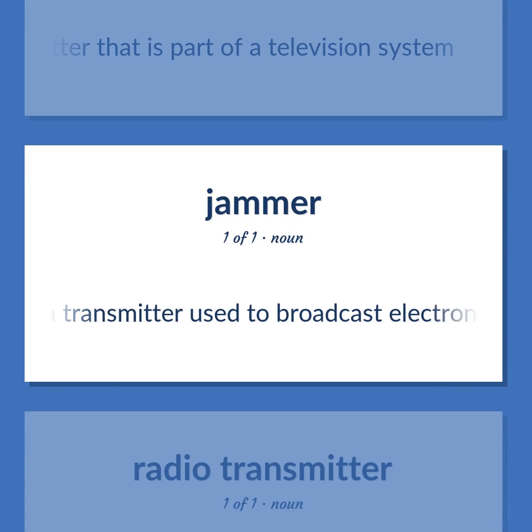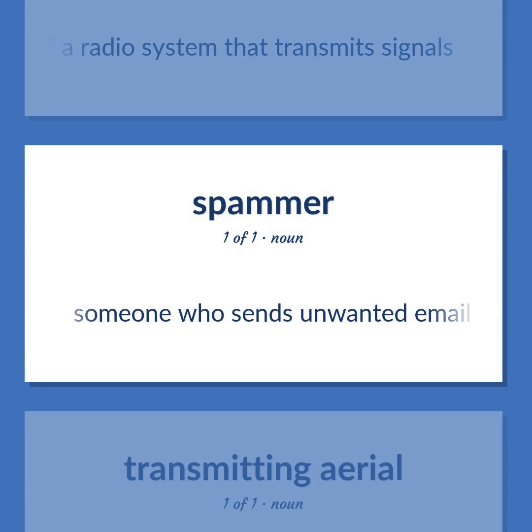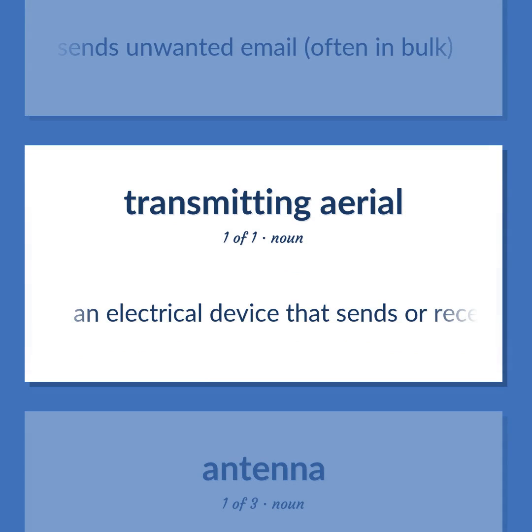A transmitter used to broadcast electronic jamming. Transmitter that is the part of a radio system that transmits signals. Someone who sends unwanted email, often in bulk. An electrical device that sends or receives radio or television signals.